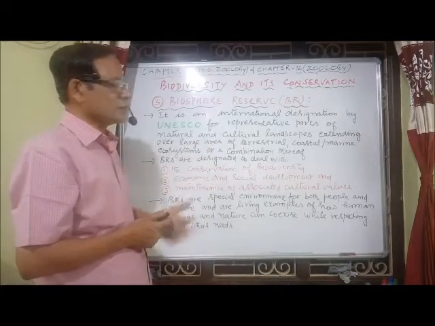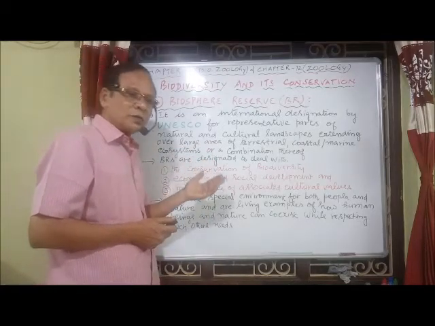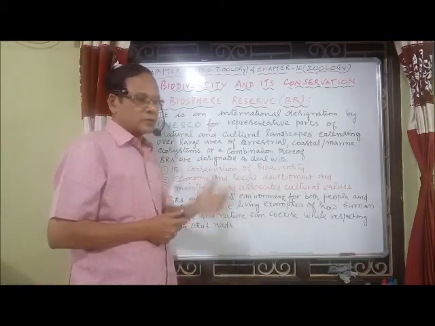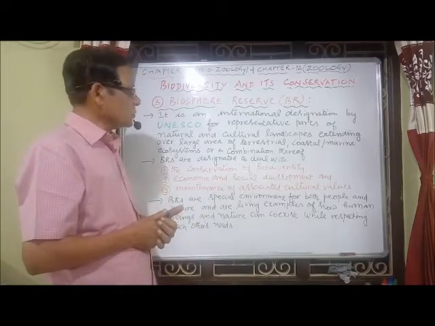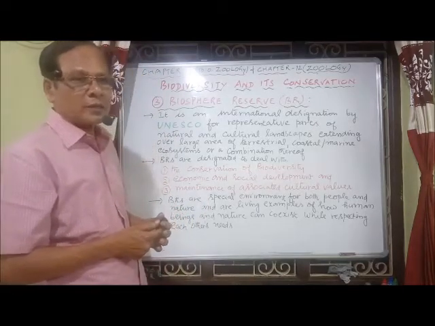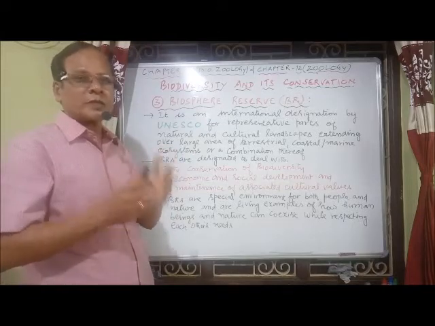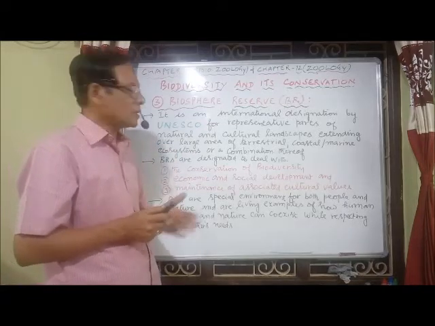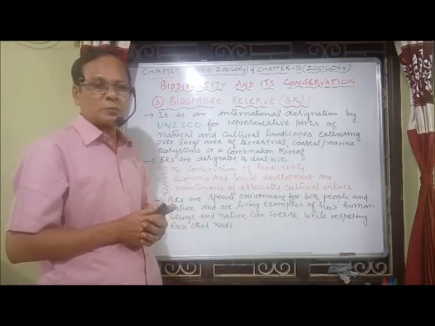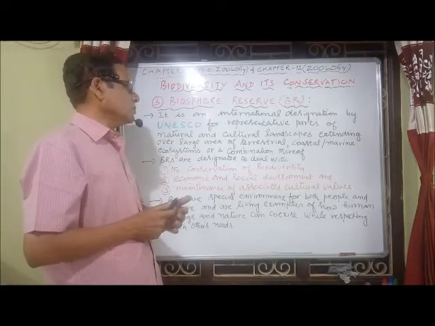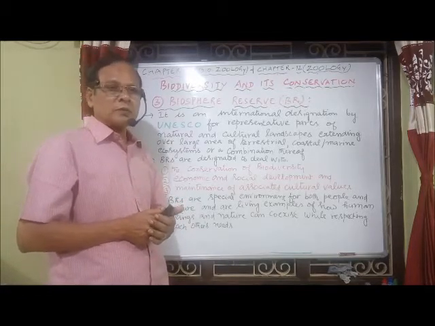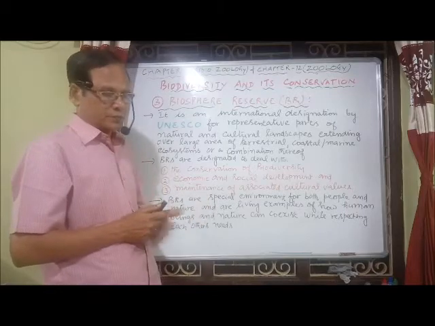So the biosphere is guided by UNESCO and another one, MAB, the Man and Biosphere Program. Now in India, there are about 18 biosphere reserves.